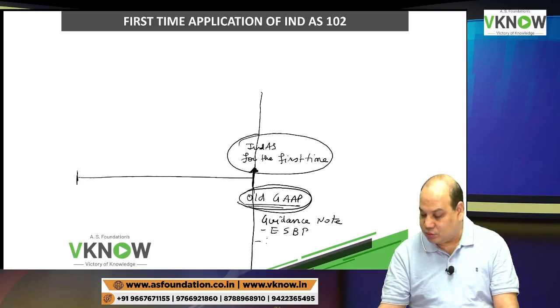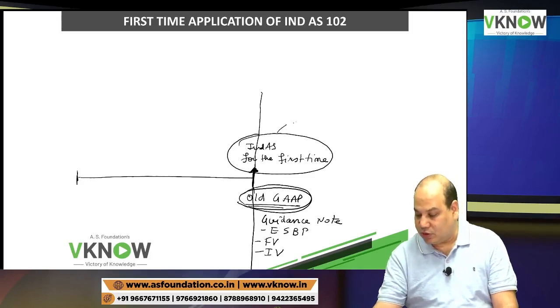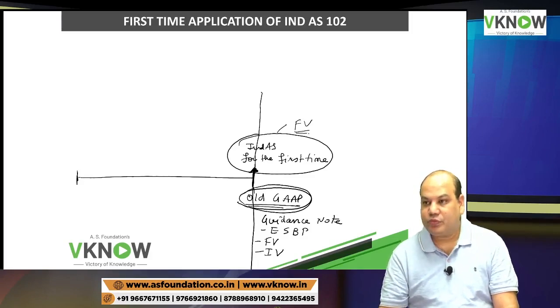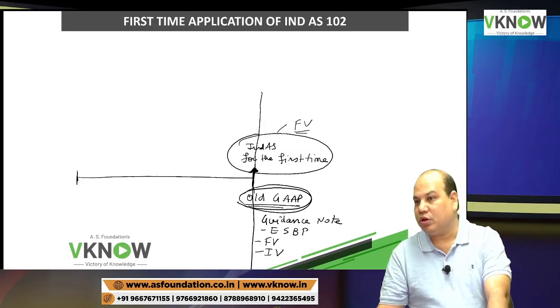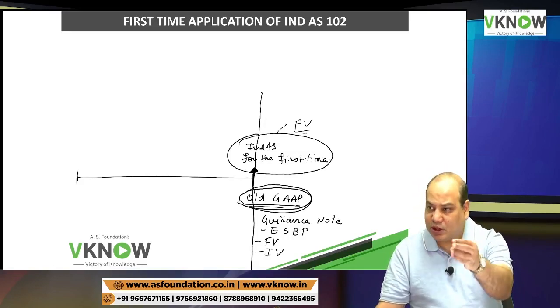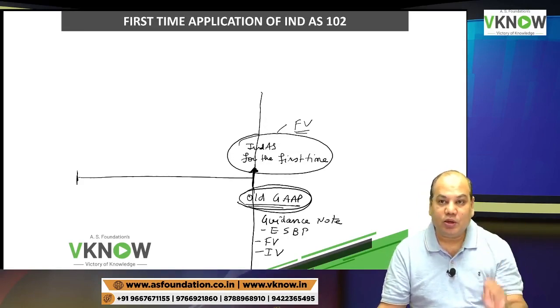Under this we had two choices: fair value method, intrinsic value method. This IND AS has only one method, that is fair value method. So therefore the balance lying in SBP reserve account or SBP liability account under old GAAP can be different from the new GAAP.